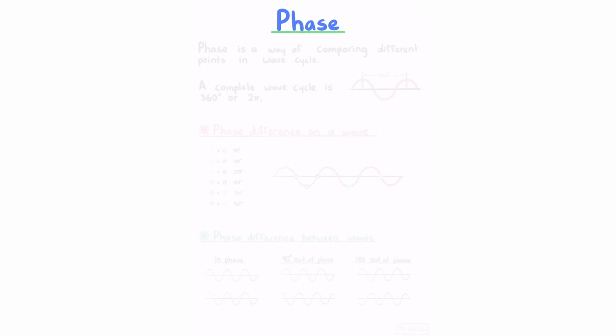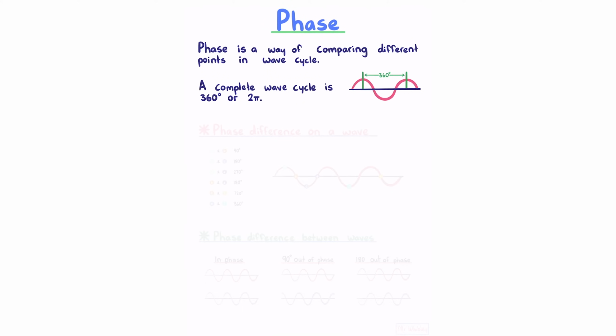Phase. Phase is a way of comparing different points in a wave cycle. A complete wave cycle is 360 degrees, or 2 pi. Phase difference on a wave. A and B are a quarter of a wave out of phase, which is 90 degrees. A and C are half a wave out of phase, so 180 degrees.